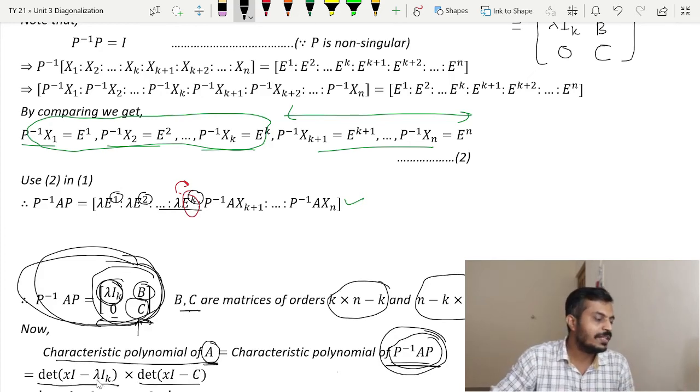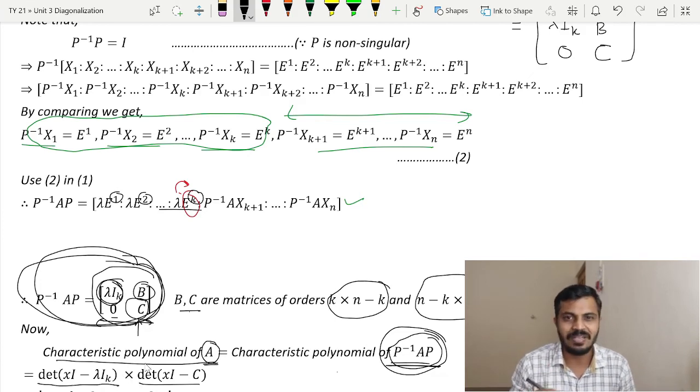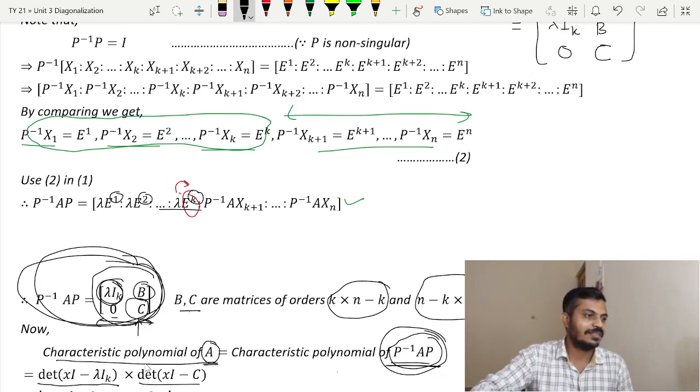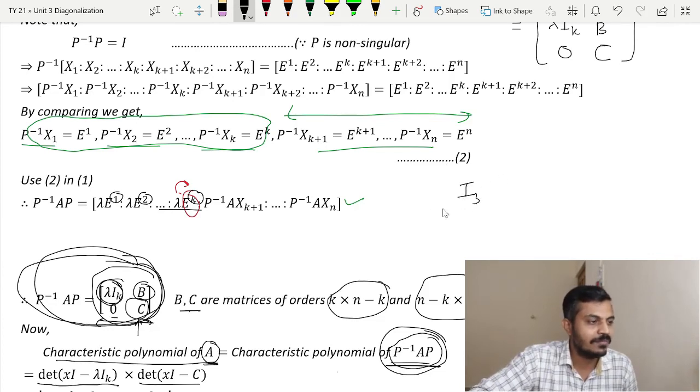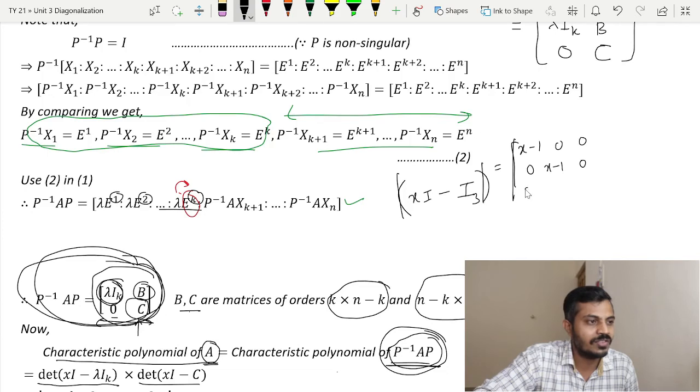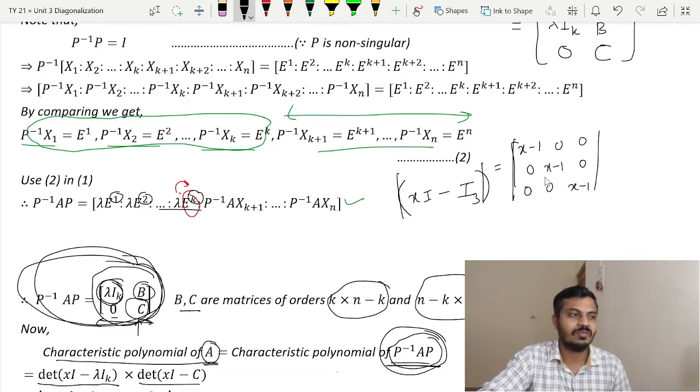But what will be the determinant of xI minus lambda Ik? Actually that is easy to find. If you have some I3, what will be the determinant of xI minus I3? It is simple. It will be the determinant of x minus 1, 0, 0; 0, x minus 1, 0; 0, 0, x minus 1, which is nothing but (x minus 1) cubed.